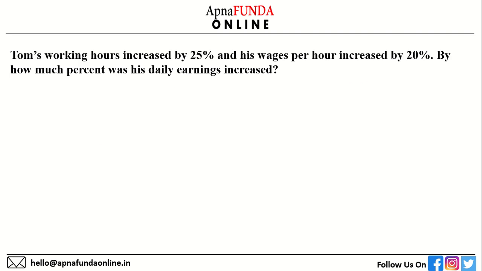Next question. Tom's working hours increased by 25% and his wages per hour increased by 20%. By how much percent were his daily earnings increased? It has a concept of time and work. Refer to our time and work videos for more questions on time and work.